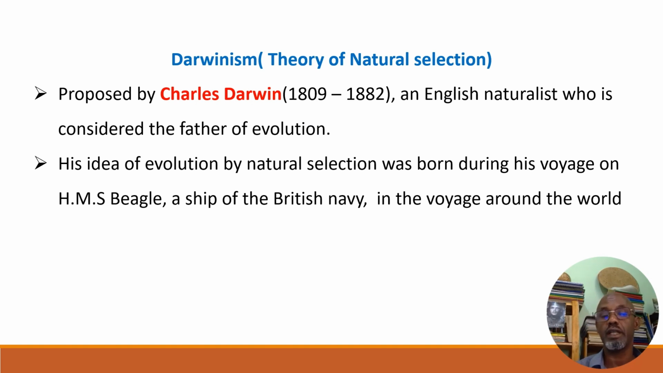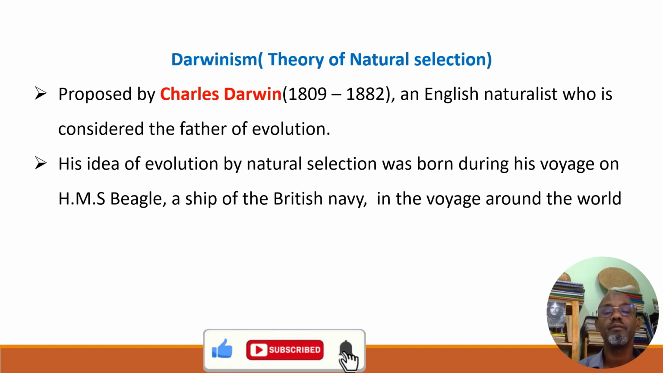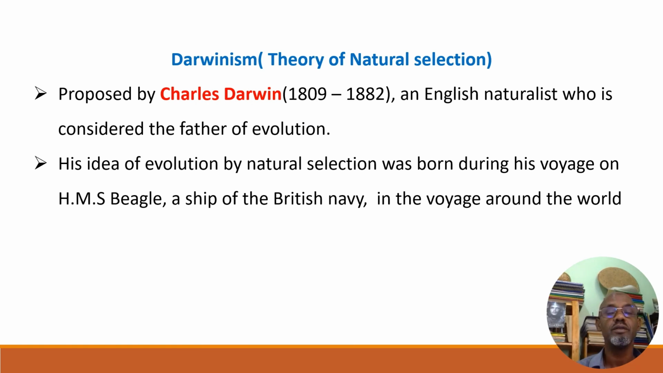Darwinism, theory of natural selection. You have to associate the term Darwinism with the phrase natural selection. Therefore, Darwinism means theory of natural selection. Theory, that means evolution by natural selection. Nature selects. Nature selects the best, favors the best, allows the best, the well adapted, to survive and reproduce. This is the key phrase for evolution in Darwinism: natural selection.